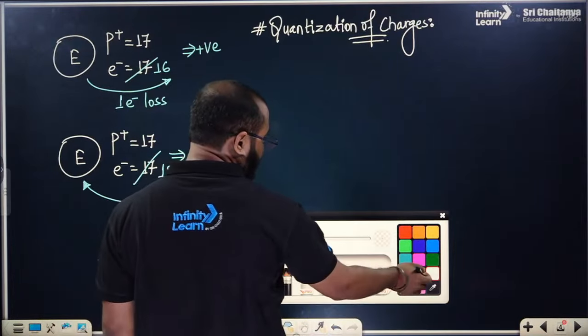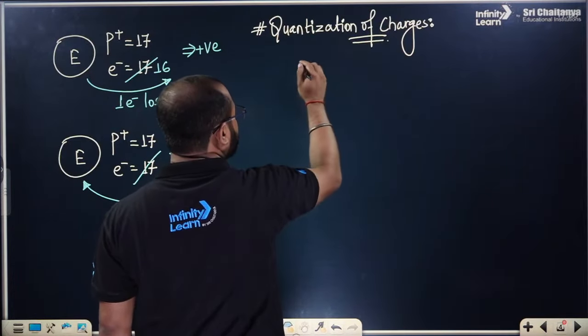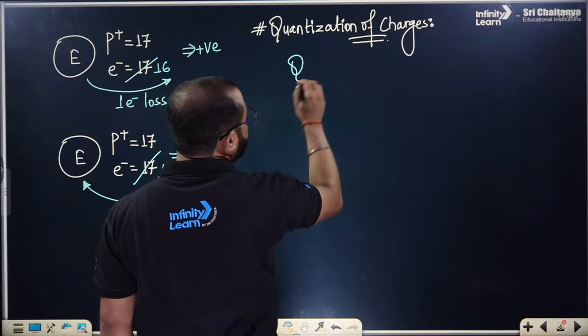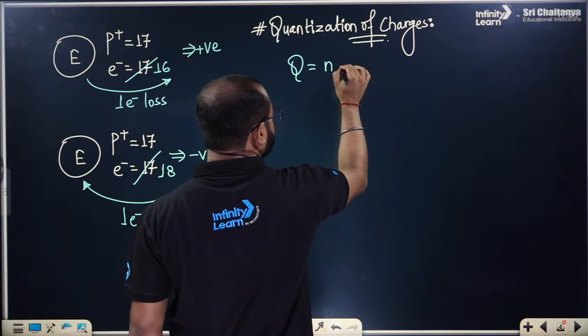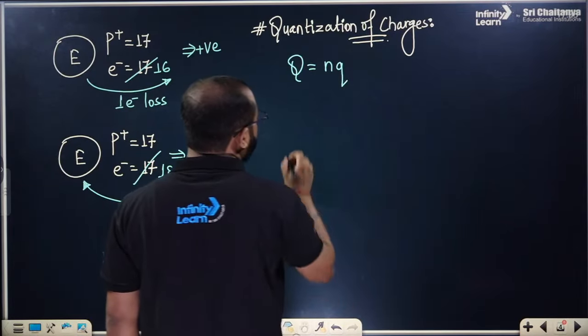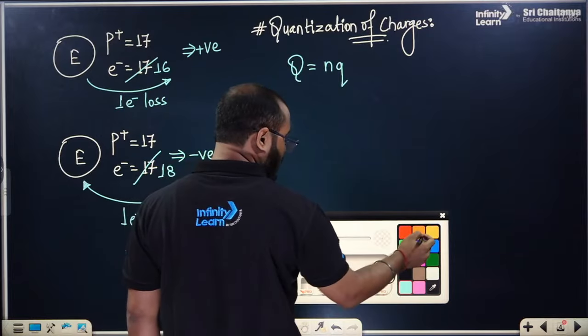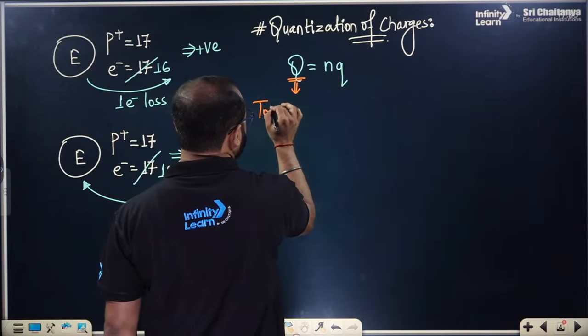The total number of charges will be found by the formula. The quantization of charges refers to the total charge. Total charge is represented by capital Q, and capital Q will be nq, everyone. That is Q = nq, whereas this Q is represented as the total charge.